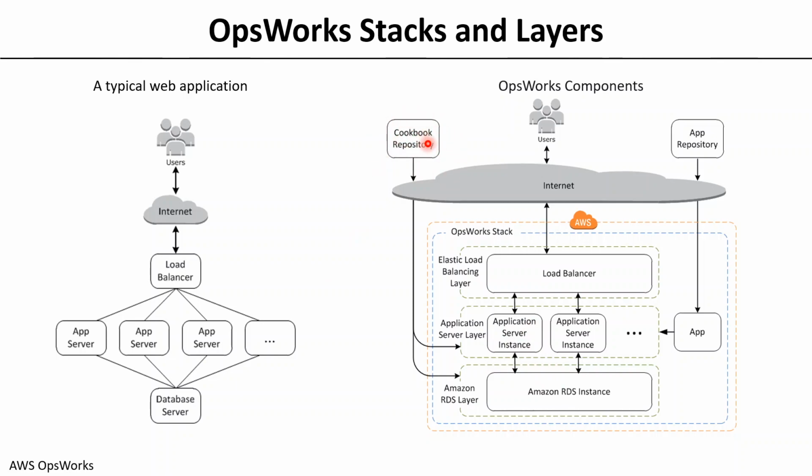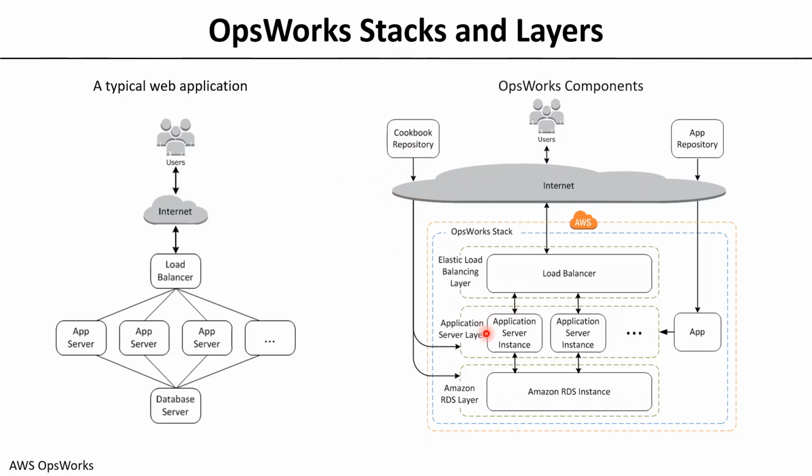So you create a cookbook, and in that you write different recipes for each one of them, right? How I want an RDS. What should be the configuration of an RDS instance? What should be the operating system? What should be the EC2 type to be used for an RDS? What should be the version of the database that you are using? All such things are written in a cookbook repository as recipes.